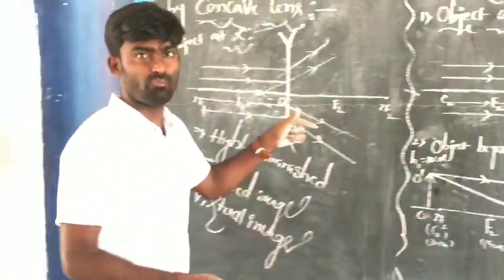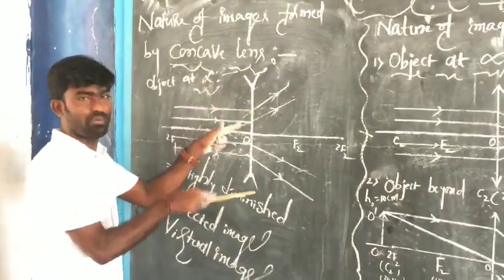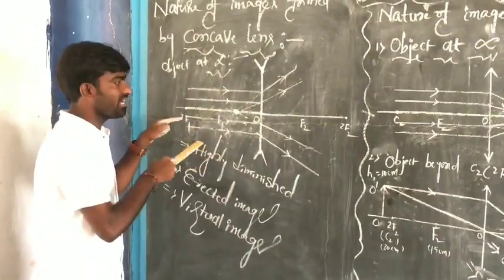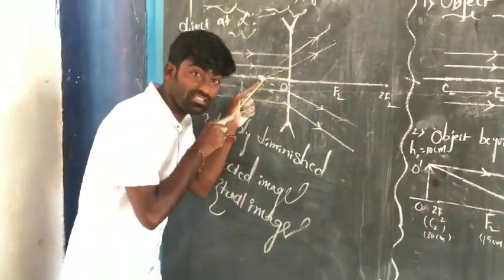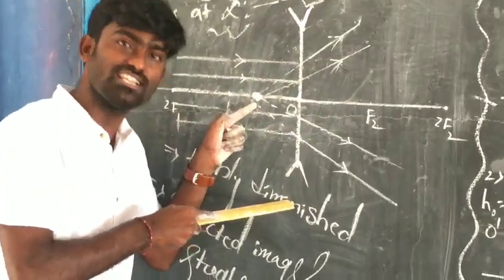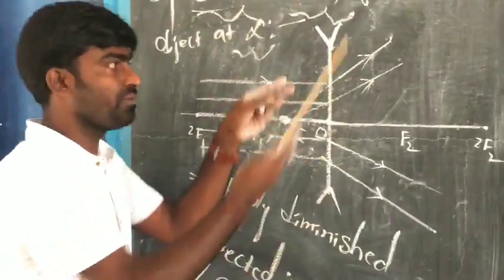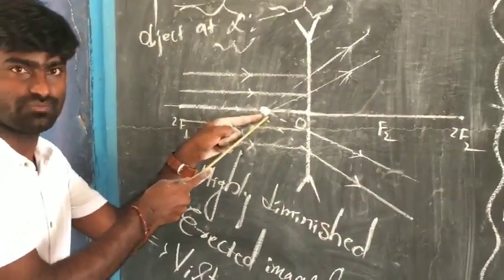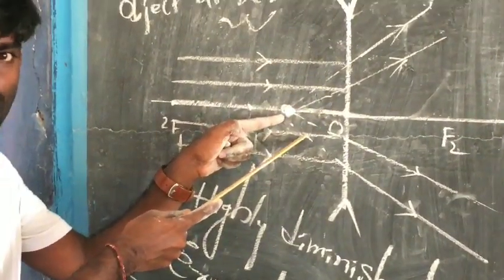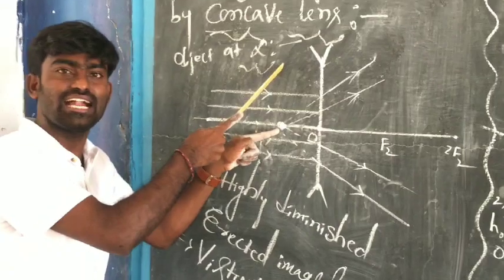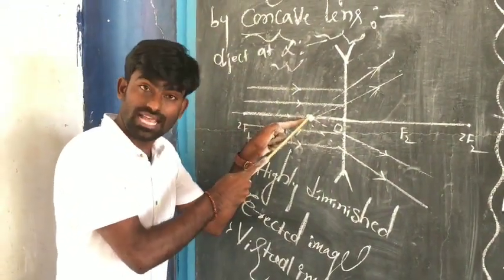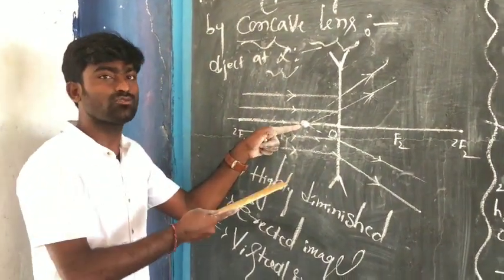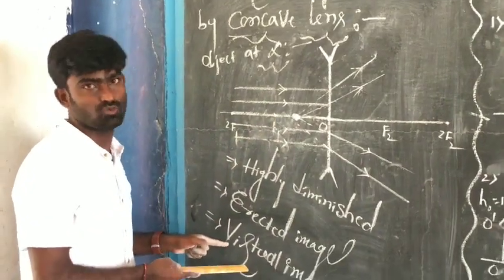And coming to the concave lens, the biconcave lens. Here we have taken a biconcave lens and we place an object at infinite distance. Here we have seen the formation of a point-sized image. As this lens is a diverging lens, the light rays are diverging out, and by extending these light rays back, they meet on the principal axis and intersect at a point, which means that for the object which is at infinite distance, a point-sized image is going to be formed on the principal axis and is also on the same side, and that's why the image can be defined as a virtual image.